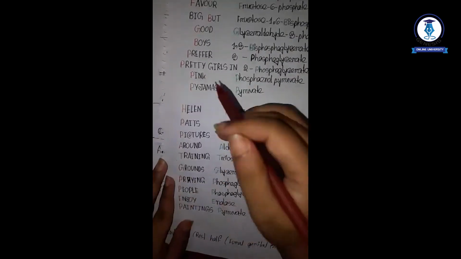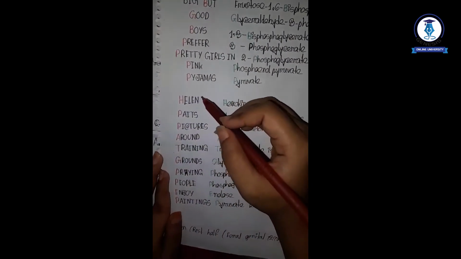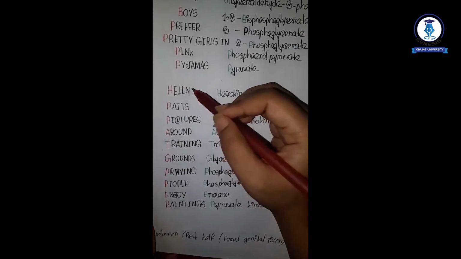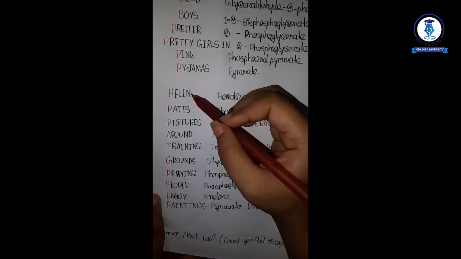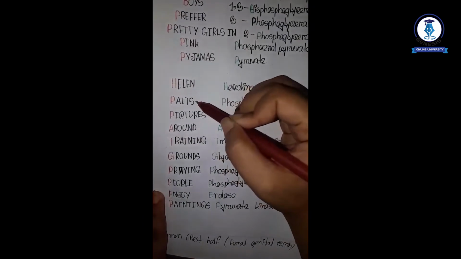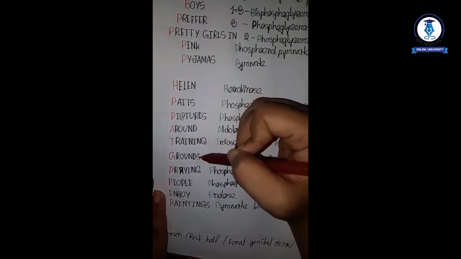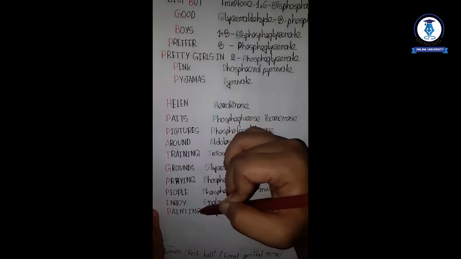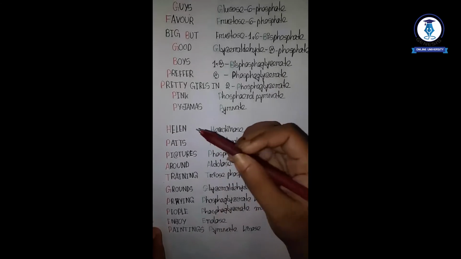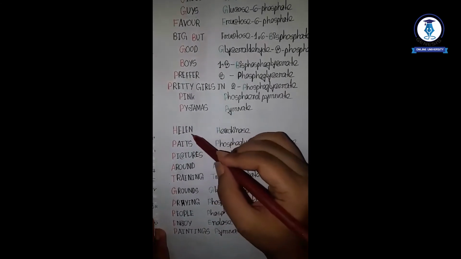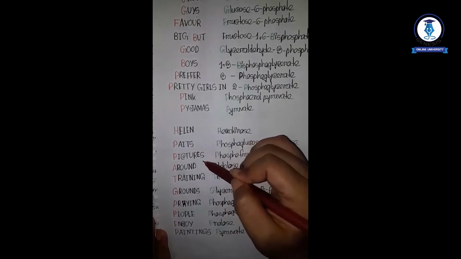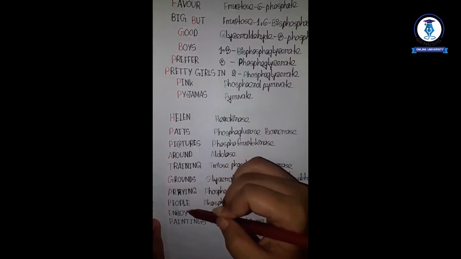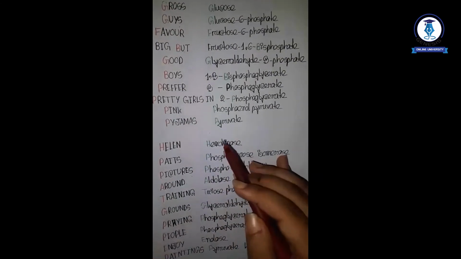Now comes the enzymes. First you have to hear a story. It's just to remember the mnemonic of the enzymes. A girl named Helen. She paints pictures around a training ground, and she prays that people enjoy her paintings. So the mnemonic will be: Helen paints pictures around the training grounds and praying people enjoy paintings.